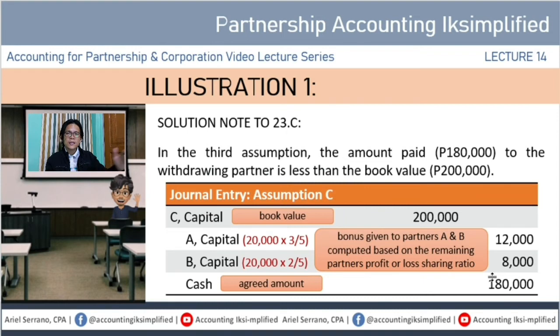Pero ito, it is given to the remaining partners, si A and B. So, bonus from the withdrawing partner papunta doon sa remaining partners. 20,000 yon, multiplied based on their new profit or loss sharing ratio, excluding si partner C. 20,000 times 3/5, 20,000 times 2/5. Kaya 12,000 and 8,000. But in any given case, yung total debits versus the total credits should always be equal, maintaining the equality of your accounting equation and the rule of debit and credit.